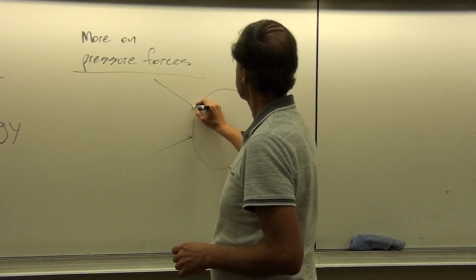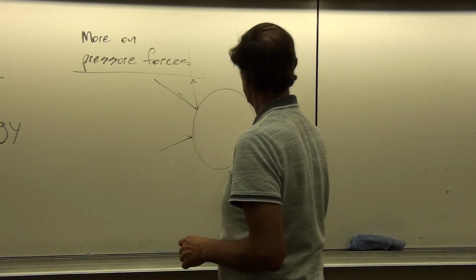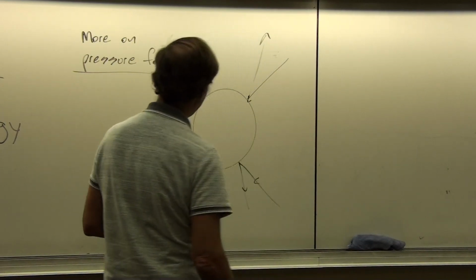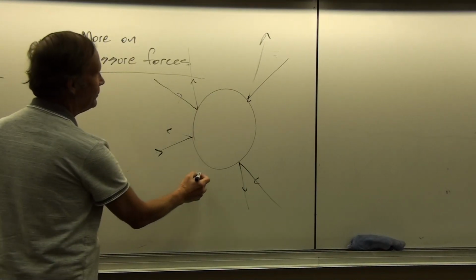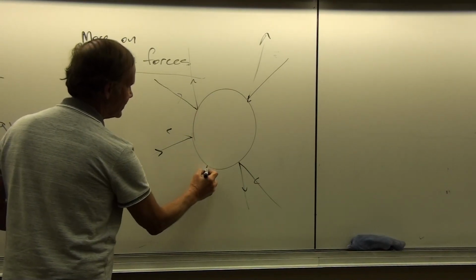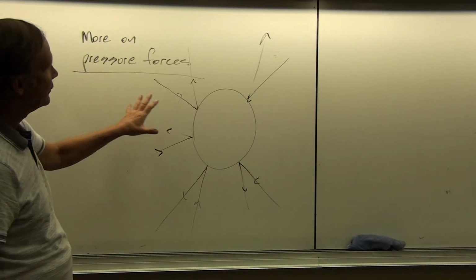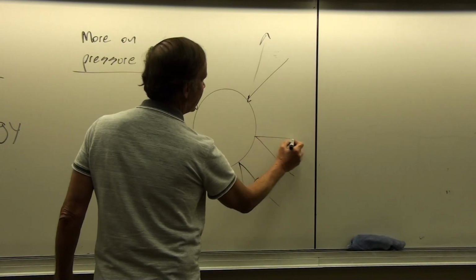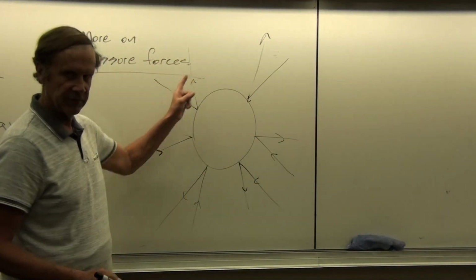And because it's a statistical thing, you've got so many of them hitting that you're not just having them come in from one direction and then go out, but they're coming in from every conceivable direction, such that there's no preferred direction, but rather the force is evenly distributed over the entire surface.